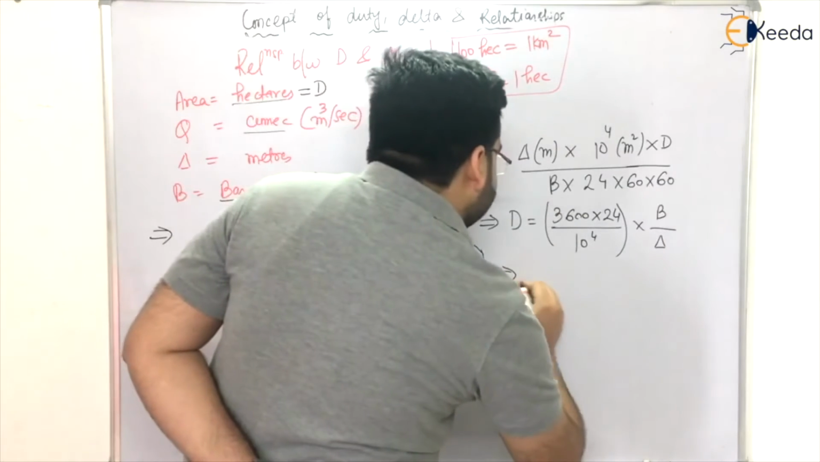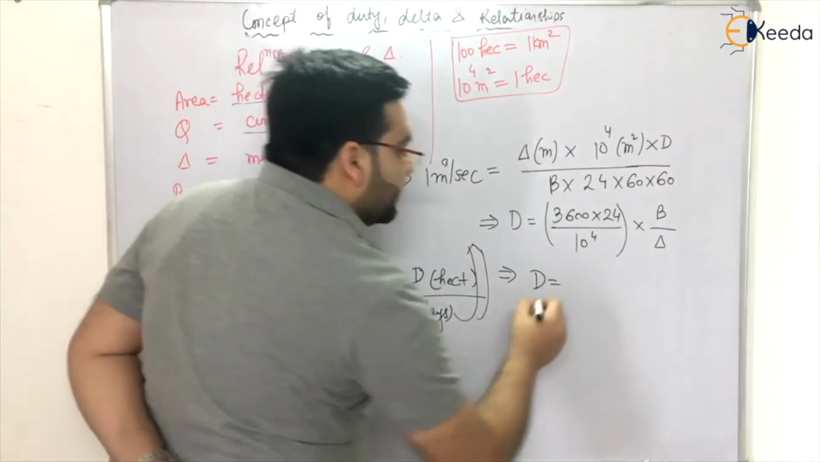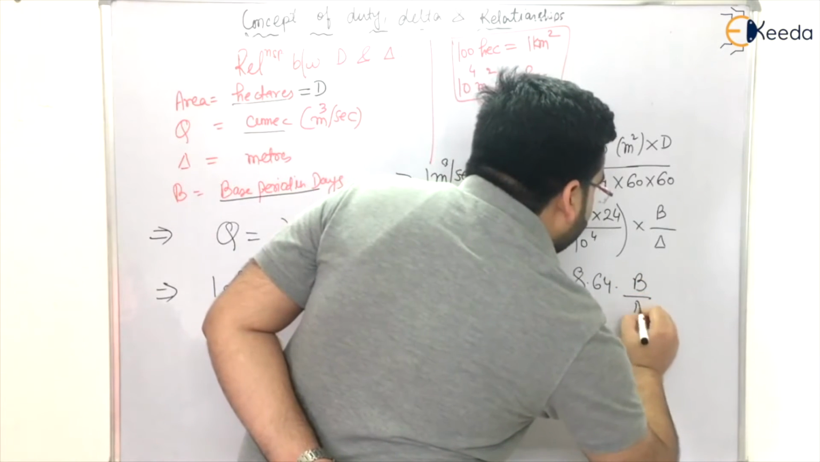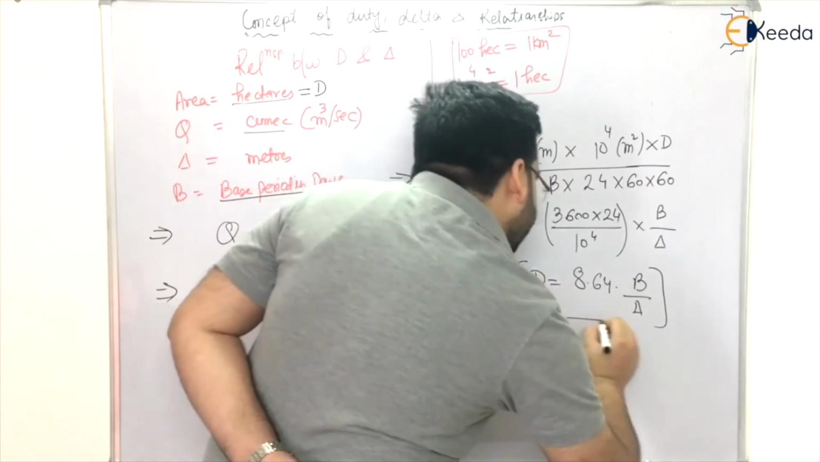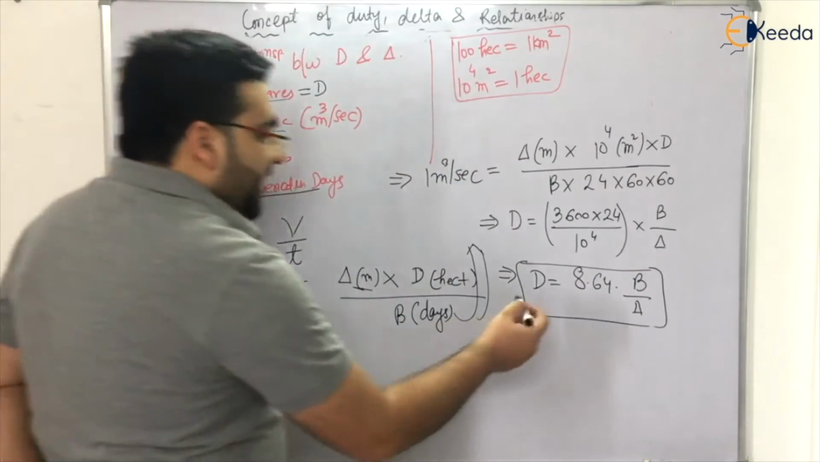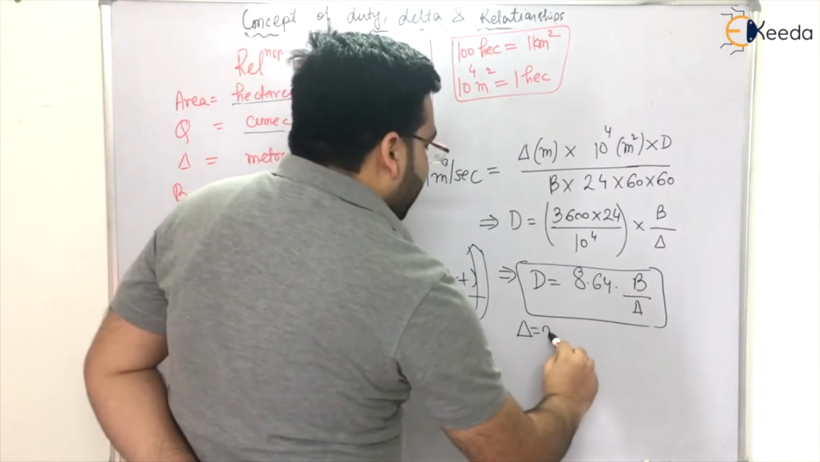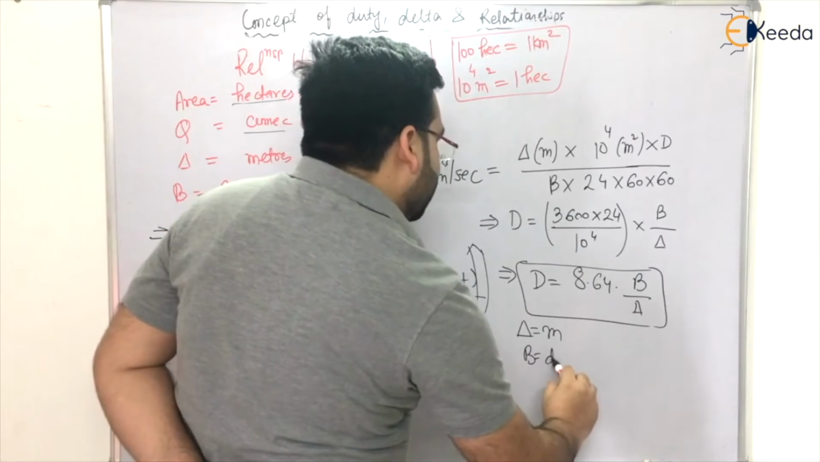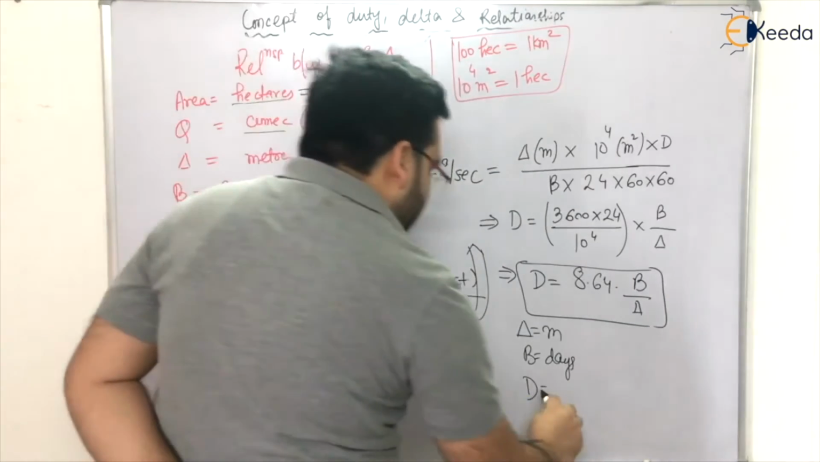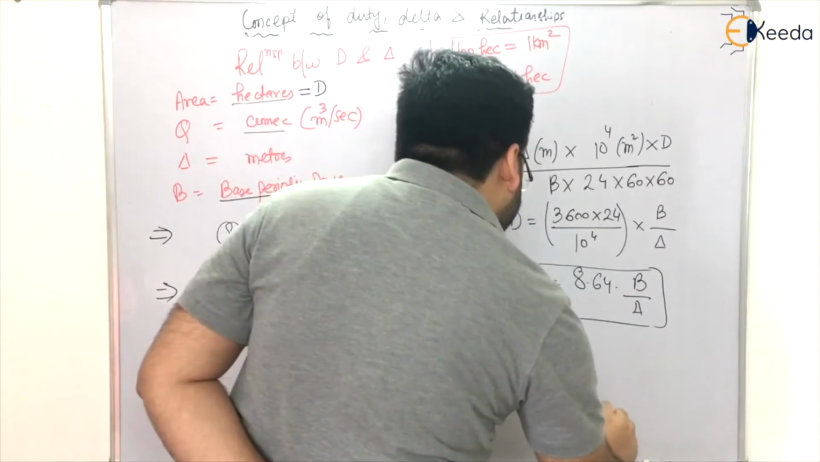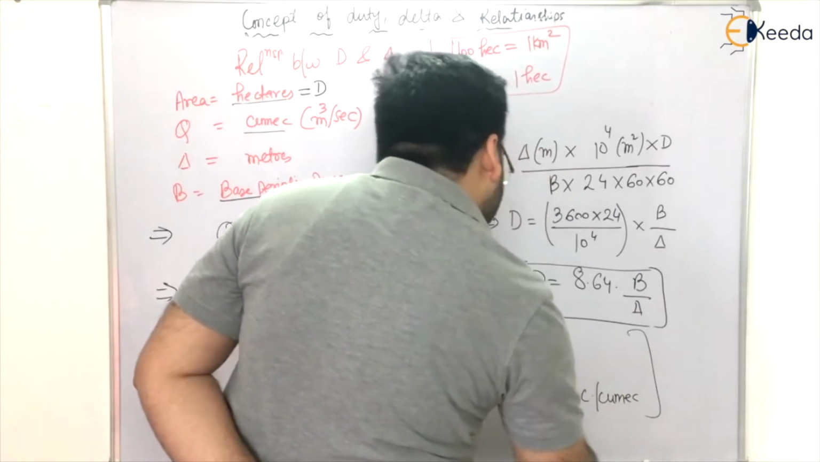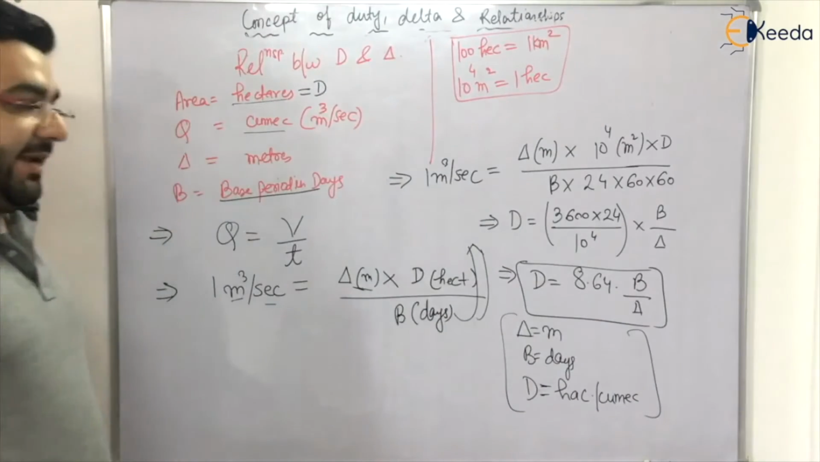So it implies that if you solve it, the duty comes out to be 8.64 times B by delta. So this is the relationship between duty and delta, where delta is in meters, B is in days, and the unit of D, or this area, is actually hectares per cumec. Hectares per cumec is the unit of D.